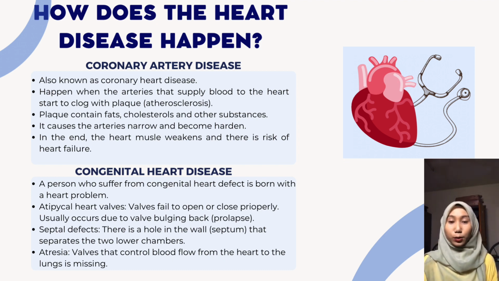Coronary artery disease, also known as coronary heart disease, is the most usual type of heart disease. Coronary heart disease happens when the arteries that supply blood to the heart start to clog with plaque. Plaque contains fats, cholesterol, and other substances. It causes the arteries to narrow and become harder, which can block the blood flow. This results in low blood supply and causes the heart to receive less oxygen and fewer nutrients. In the end, the heart muscle weakens and there is a risk of heart failure and arrhythmias.